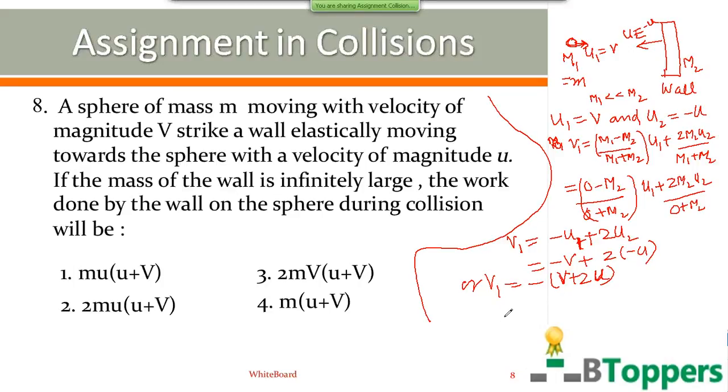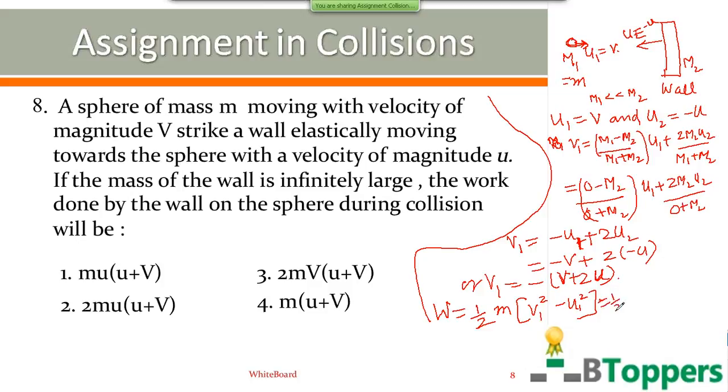Now we have to apply the work energy theorem for the sphere. So work done on the sphere by the wall is equal to the change in kinetic energy of the sphere. That is equal to half m into (v1 square minus u1 square). Substitute u1 equal to v here, and v1 equal to minus of (v plus 2u), so v1 square will be positive.